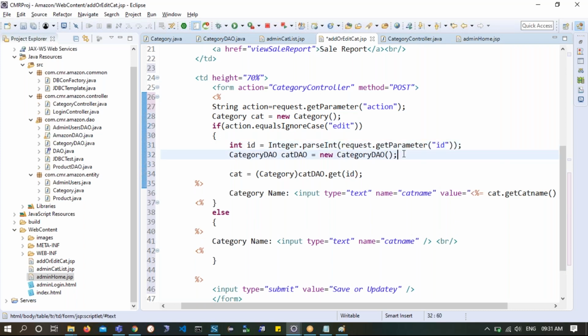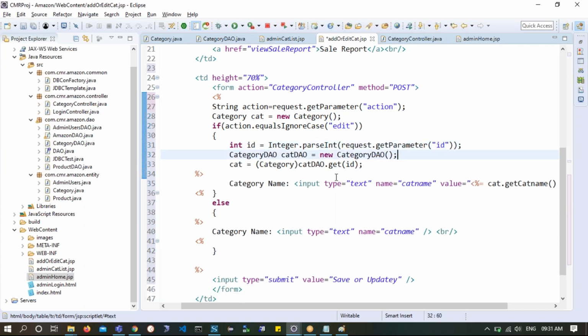Okay, it has taken this and then supplied it to the get method. It got the category and then shows the category as a value to this, so that the moment the page loads, you will see the category name already there, which you can simply edit and then click on save. When you click on update, anyhow this method is coming as edit only.